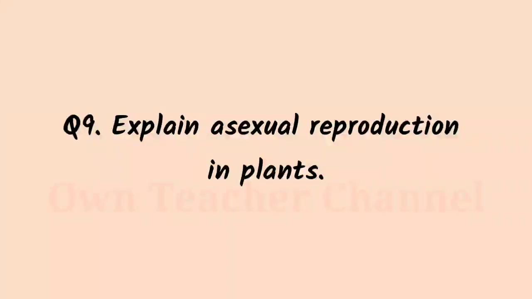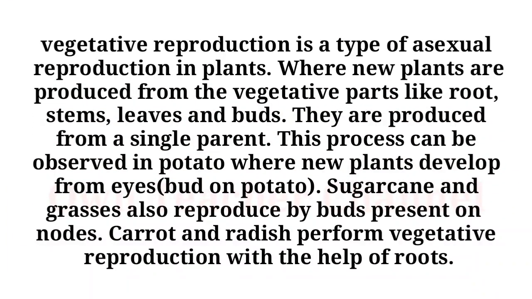Question 9. Explain asexual reproduction in plants. Vegetative reproduction is a type of asexual reproduction in plants, where new plants are produced from vegetative parts like root, stem, leaves and buds. They are produced from a single parent.